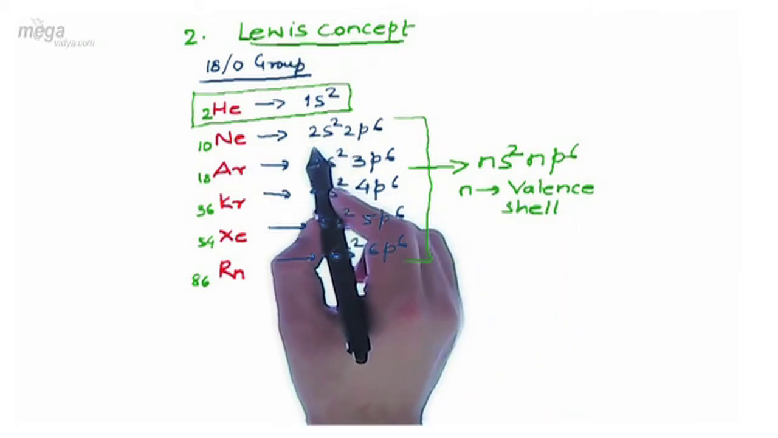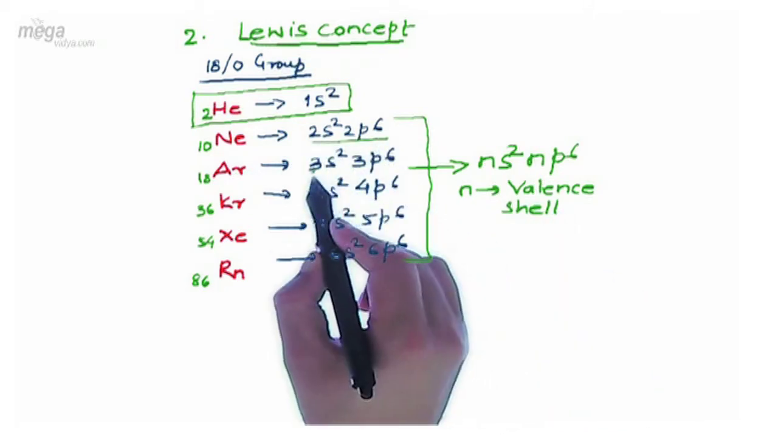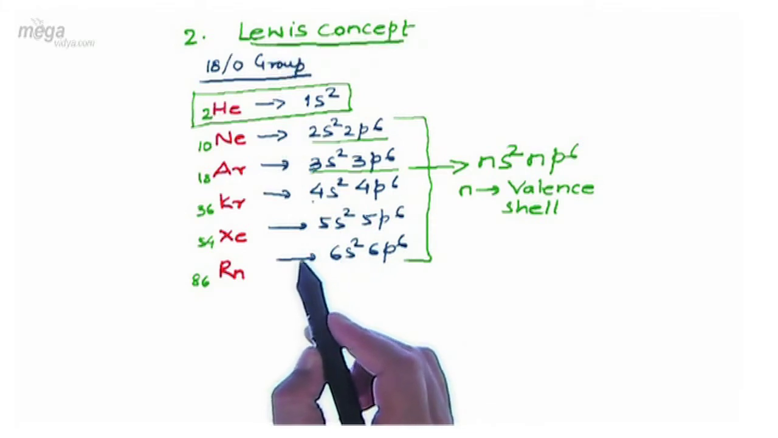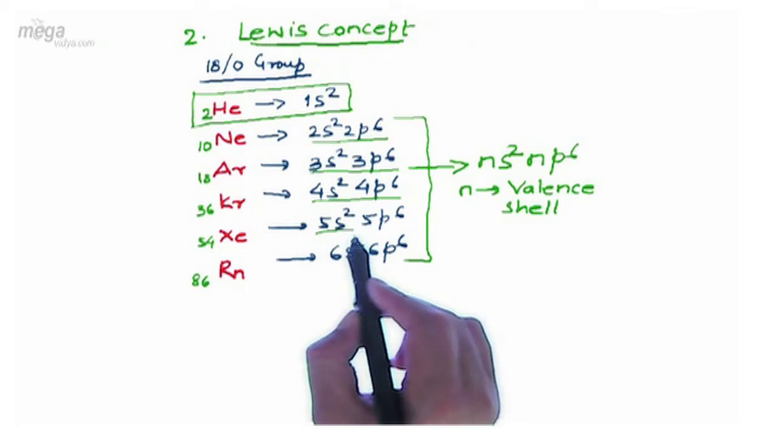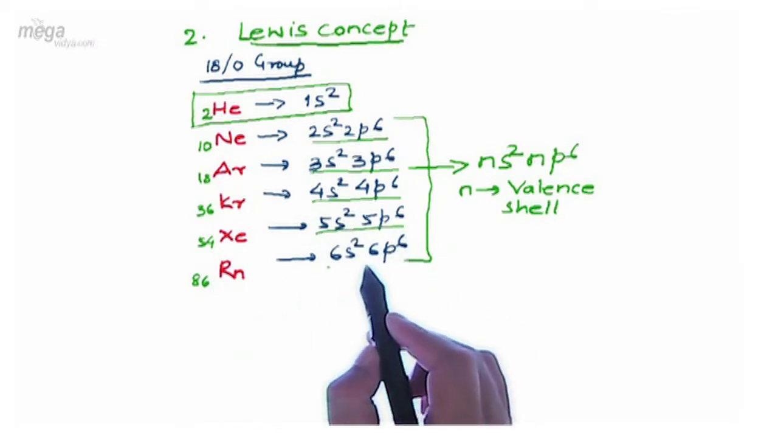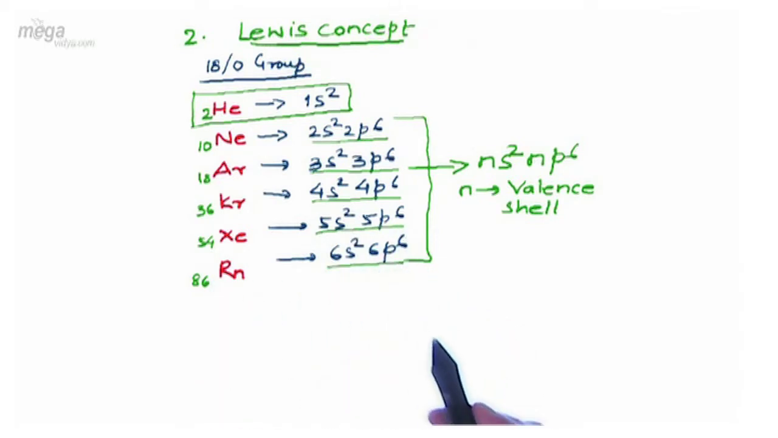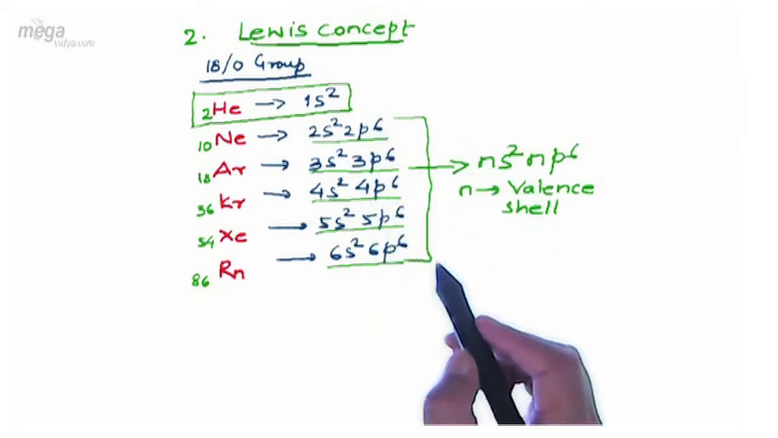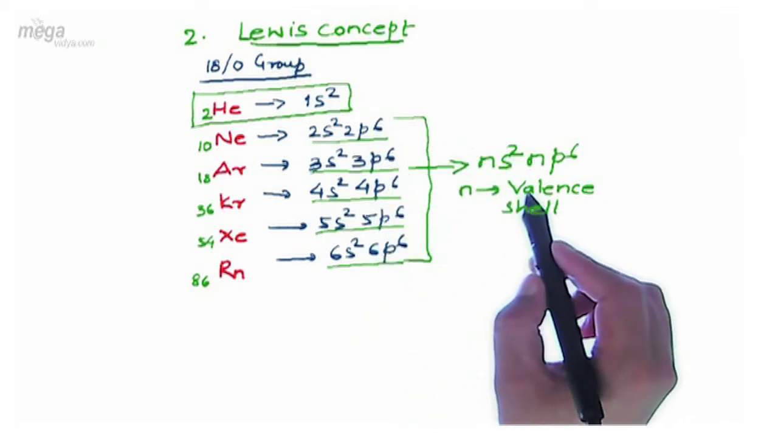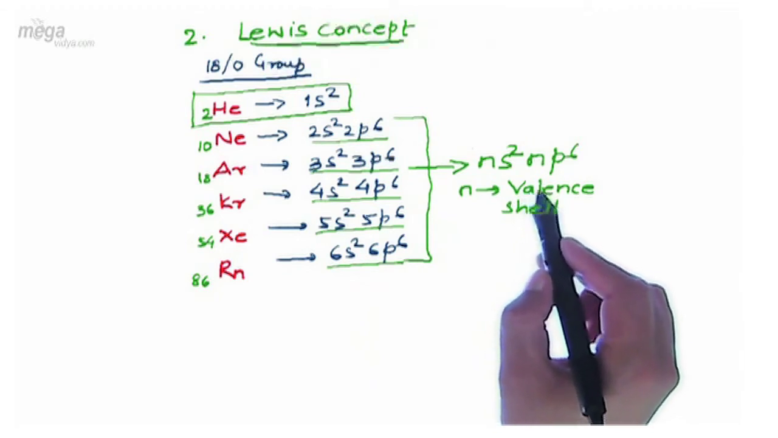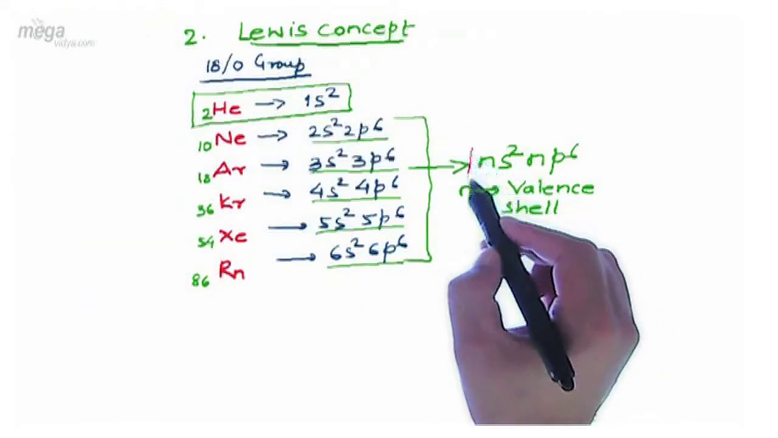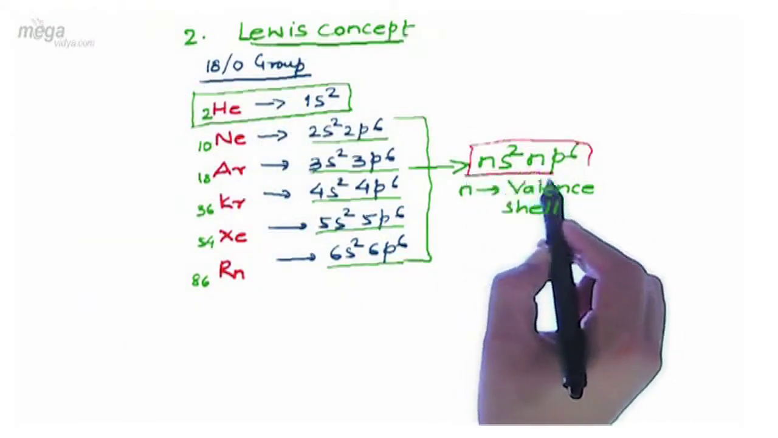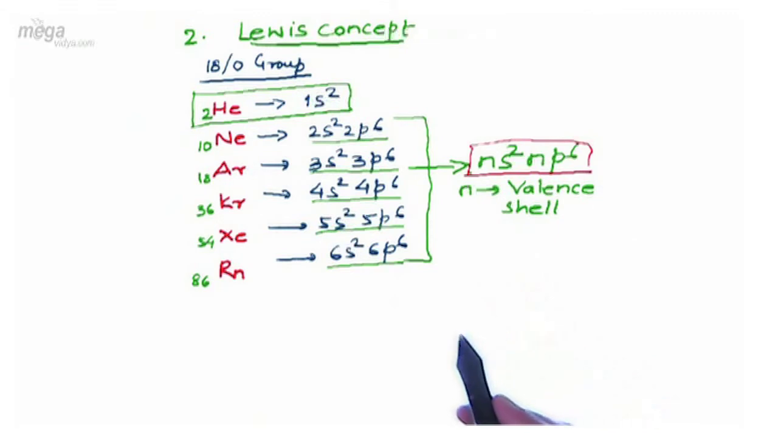In case of neon, we have 2s2 2p6 in the valence shell. In case of argon, we have 3s2 3p6. In case of krypton, we have 4s2 4p6. In xenon, it is 5s2 5p6, and in radon, it is 6s2 6p6. So in general, the conclusion is that in case of inert gases, that is 0 group or 18th group elements, we have the general electronic configuration of the valence shell as ns2 np6, where n represents the valence shell.